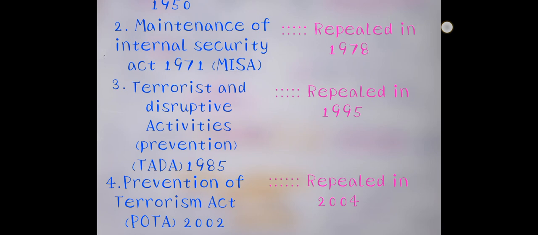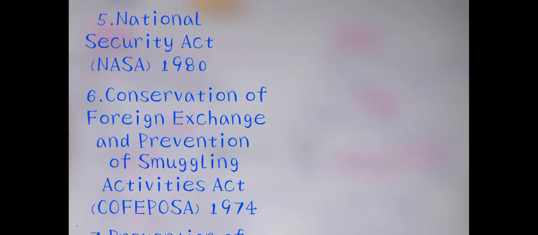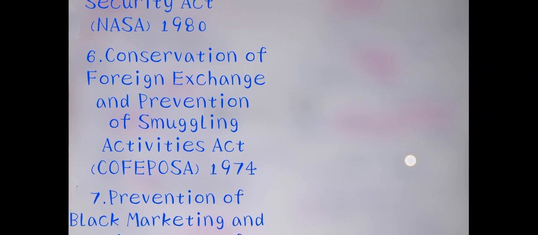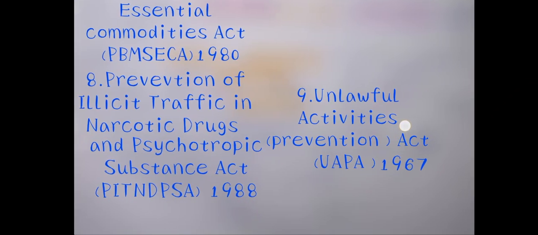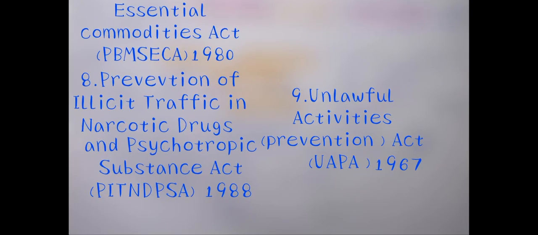Parliament also enacted the National Security Act 1980, the Conservation of Foreign Exchange and Prevention of Smuggling Activities Act 1974, the Prevention of Black Marketing and Maintenance of Supplies of Essential Commodities Act 1980, and the Prevention of Illicit Traffic in Narcotic Drugs and Psychotropic Substances Act 1988.